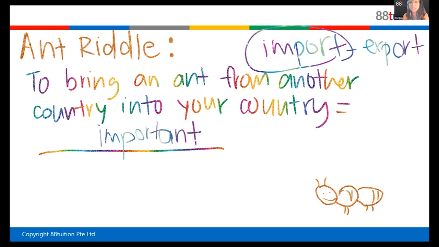Okay, can you tell me the meaning of import, Wei Hong? Import means that you take something to another country. No. Import means you buy something from another country and you sell it here at a higher price. That's import. If you're shipping, you know shipping, right? You buy things from overseas. But if I'm buying things from overseas for selling, that means I'm importing. Exporting means from this country I sell overseas.